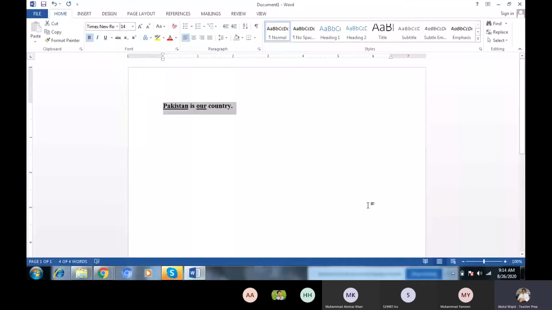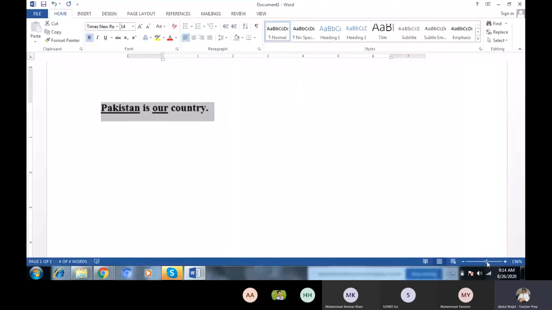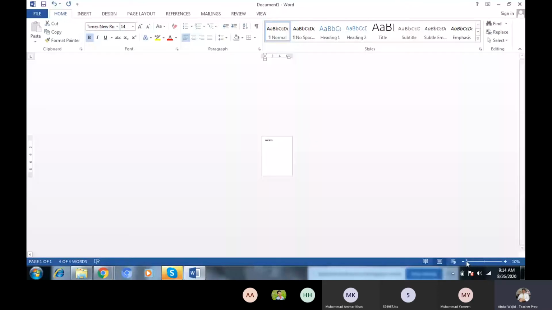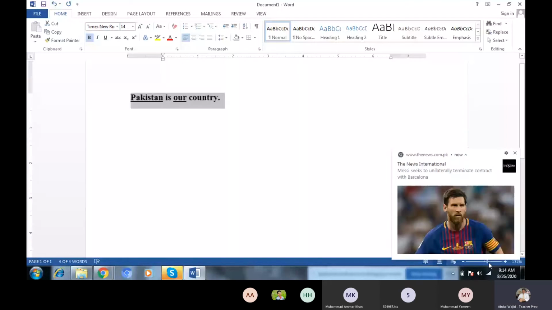This one is used for zoom in and zoom out. Zoom in brings it closer to you, and this is for out, and this is for in.